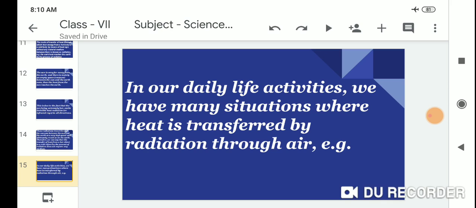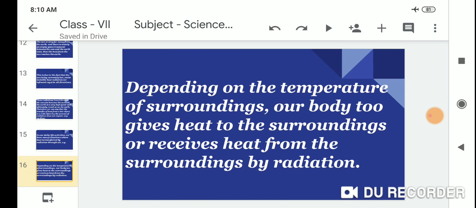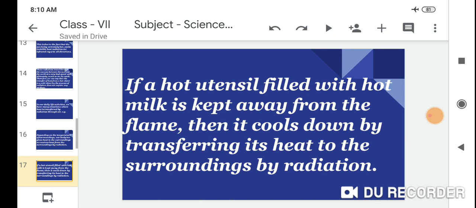In our daily life activities, we have many situations where heat is transferred by radiation through air. Depending on the temperature of the surroundings, our body gives heat to the surroundings or receives heat from the surroundings by radiation. If a hot utensil filled with hot milk is kept away from the flame, then it cools down by transferring its heat to the surroundings by radiation.